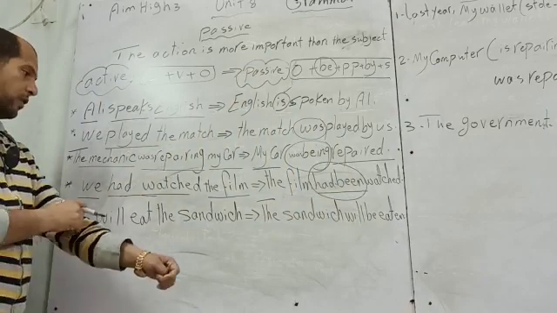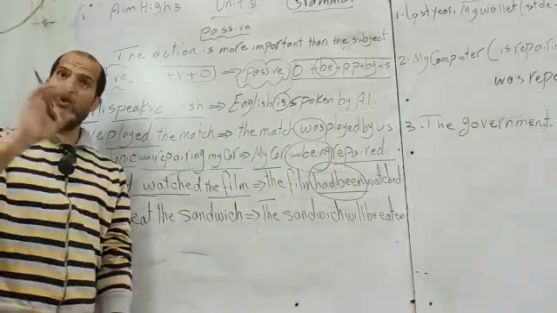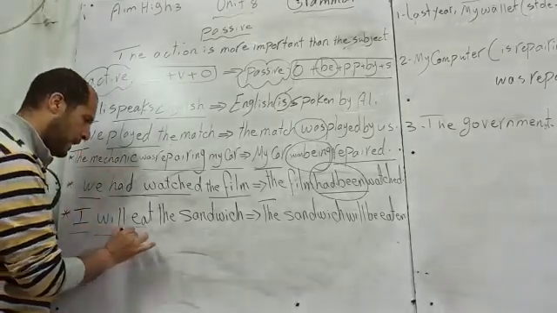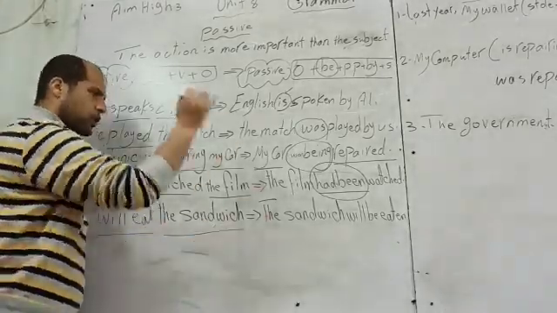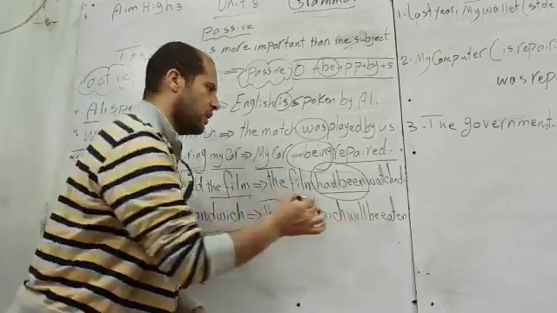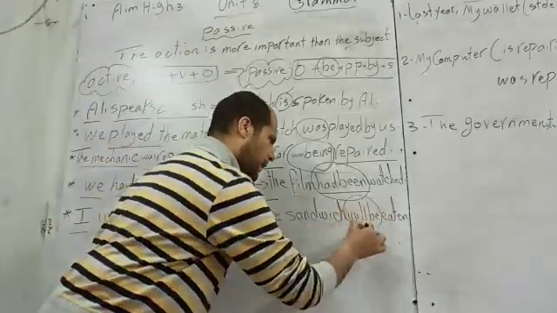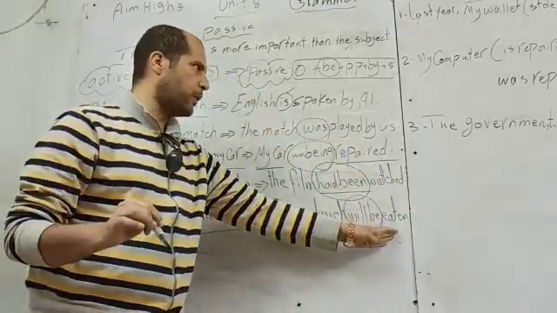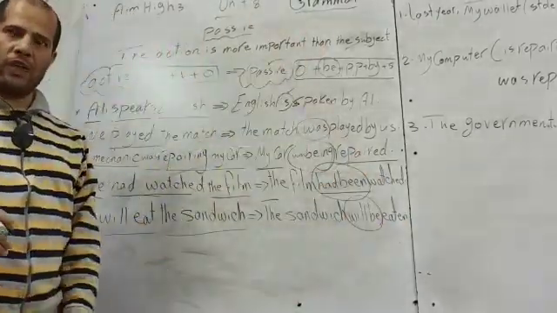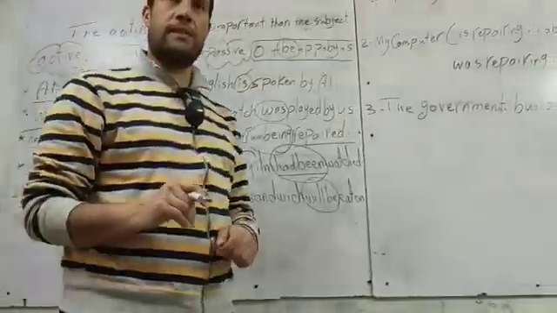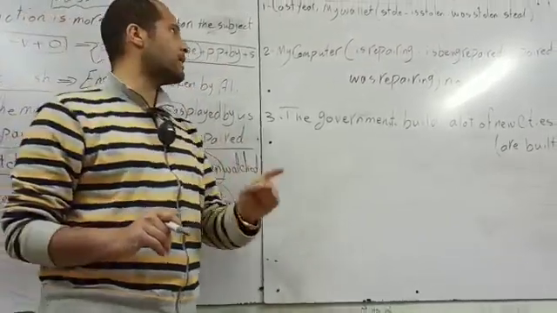I will eat the sandwich. It's a future simple tense. I, subject, will eat, verb. The sandwich is object. The sandwich will be eaten. Will be is the form of verb to be, and the past participle as the other tenses. I have finished now, but I want to test whether we understood the lesson or not.